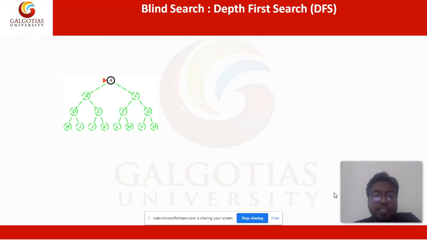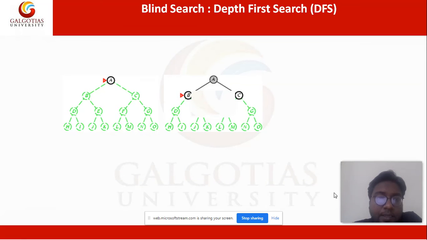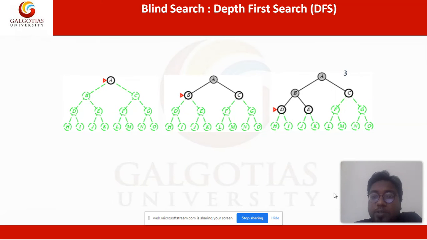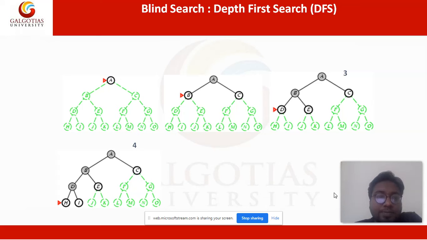So let's have a look at this graph. A has two children, B and C. Both the children of A are covered, now B and C. From here, will it go to C or will it go to D? Since it is depth first search, it will go to D. The C will be left for later. Now it is at the second level. Whether it goes to D or H, it will go to H.